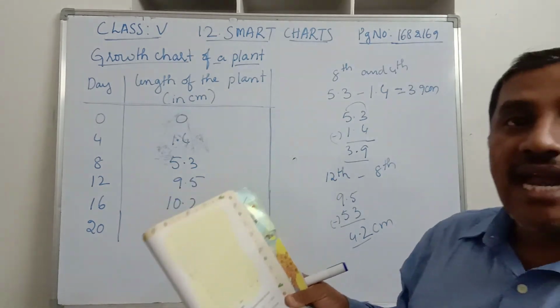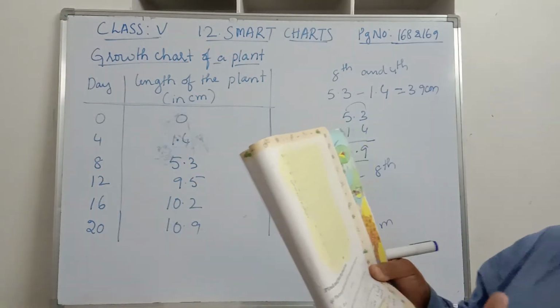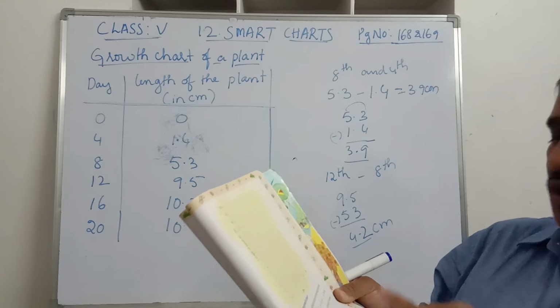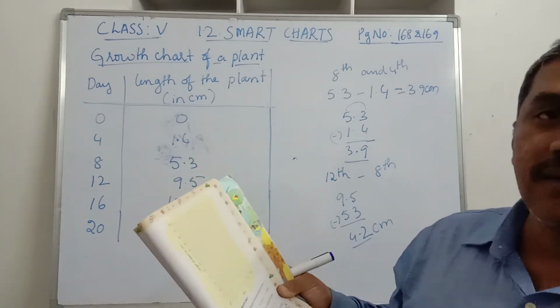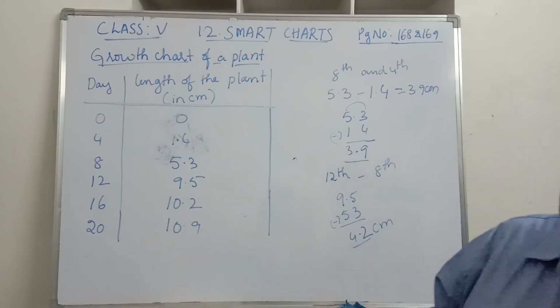So between which days did the length of the plant change the most? Means it has grown the maximum height in which days? It is 0 to 4, 4 to 8, 8 to 12, 12 to 16 and 16 to 20. Yes, it is from 8 to 12, which is 4.2 centimeters.